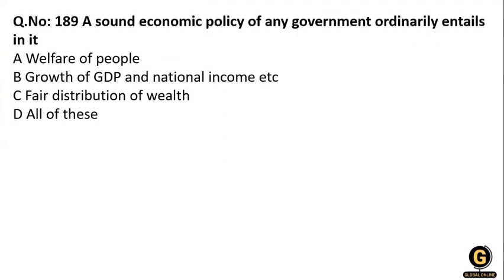Next question. A sound economic policy of any government ordinarily entails what? It is for the welfare of the people, growth of the GDP and national income, and fair distribution of wealth. So all of these. What will the answer be? A government with a sound economic policy thinks about the welfare of the people, focuses on the growth of GDP and national income, and the fair distribution of wealth, so all of the above.